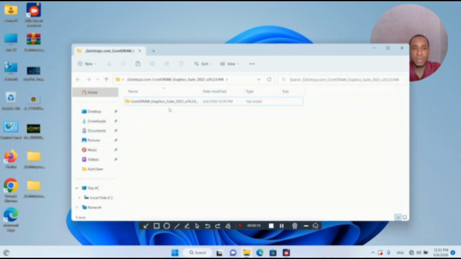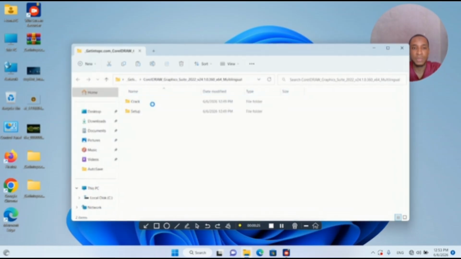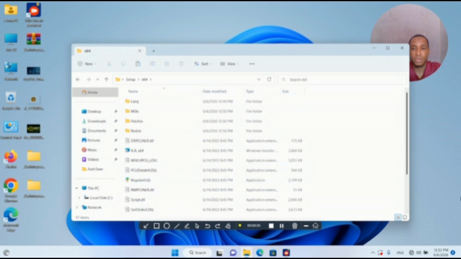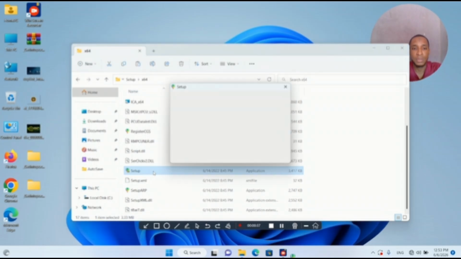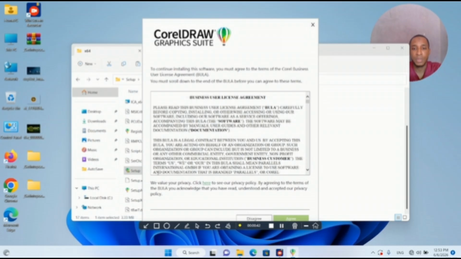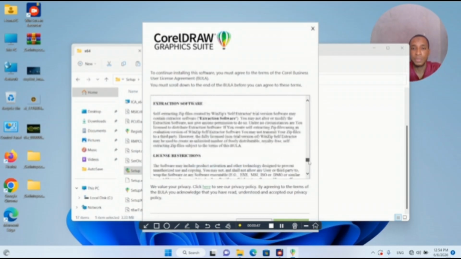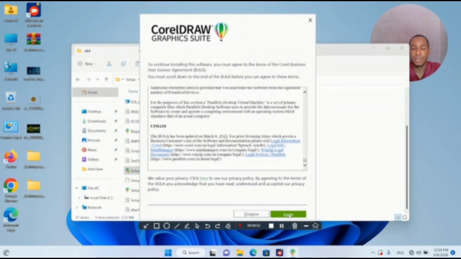Firstly, you have to open the CorelDRAW setup. So we look for the setup, then double click on it to get started. Then you scroll down and go.